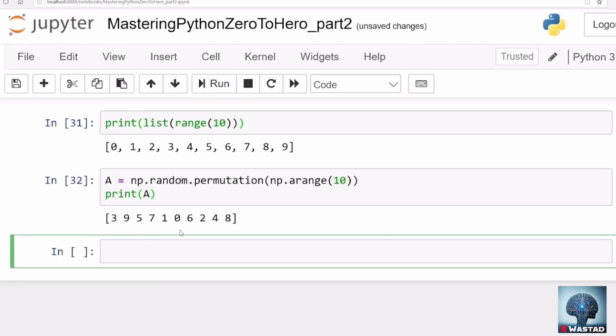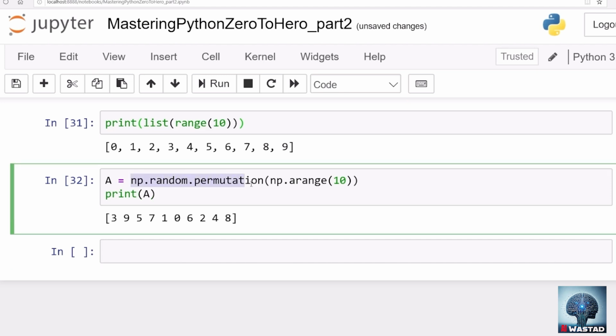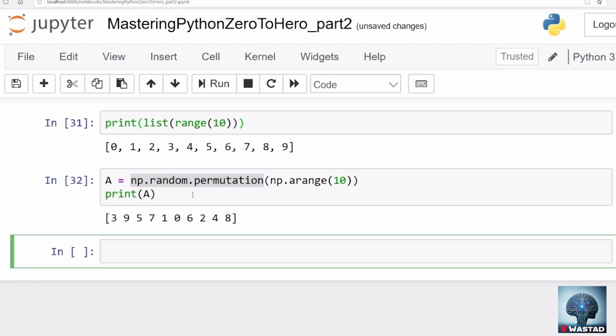Sometimes you may want to write some function on arrays, and you may want arrays that do not have a particular ordering, just random arrays, to test your code, just to test how it works on any kind of array. In that case, one quick way of getting a shuffled array is to just use the np.random.permutation function. The np.random package does not only have permutation, there are a lot of other functions.